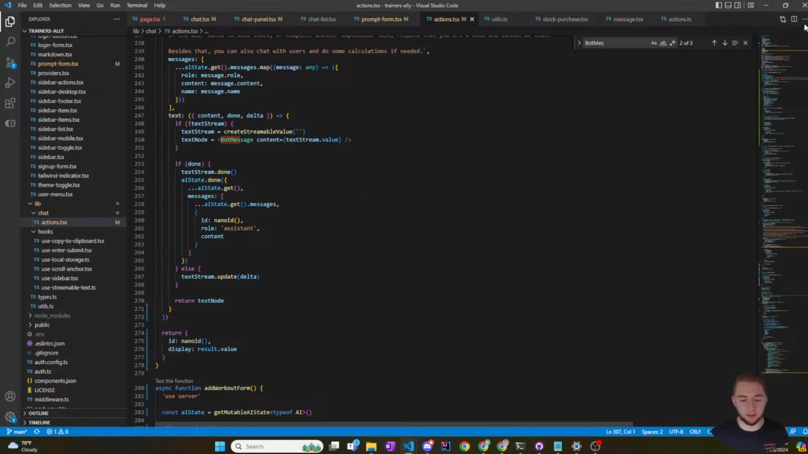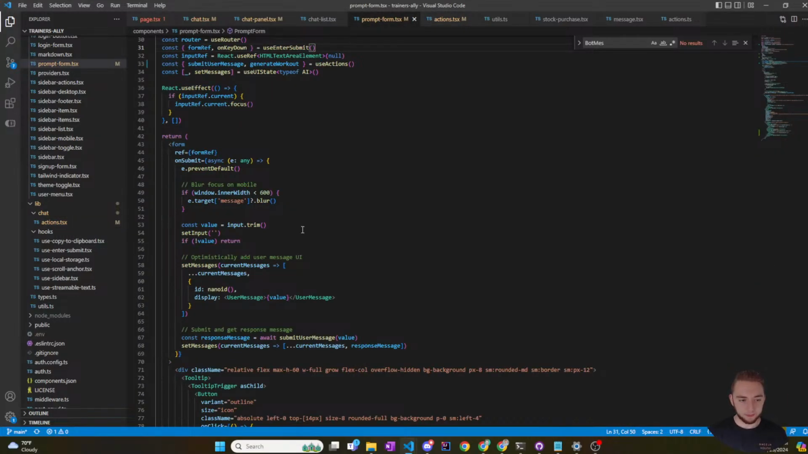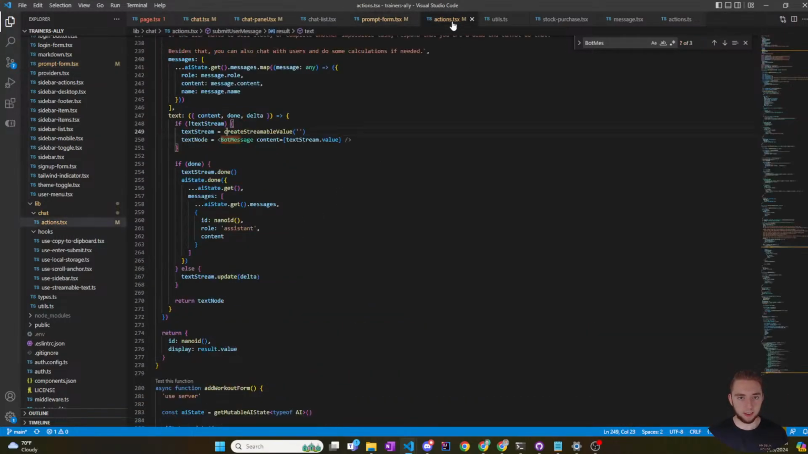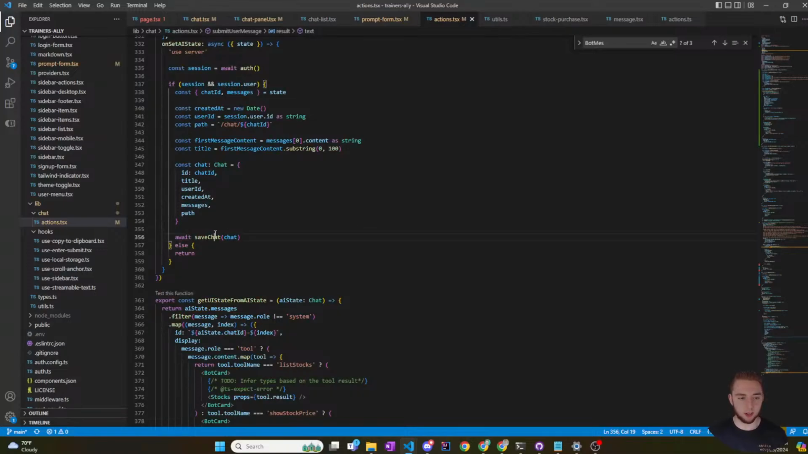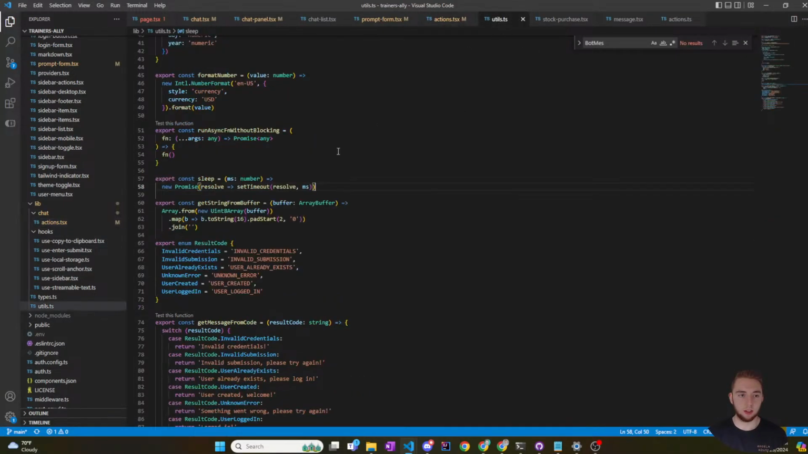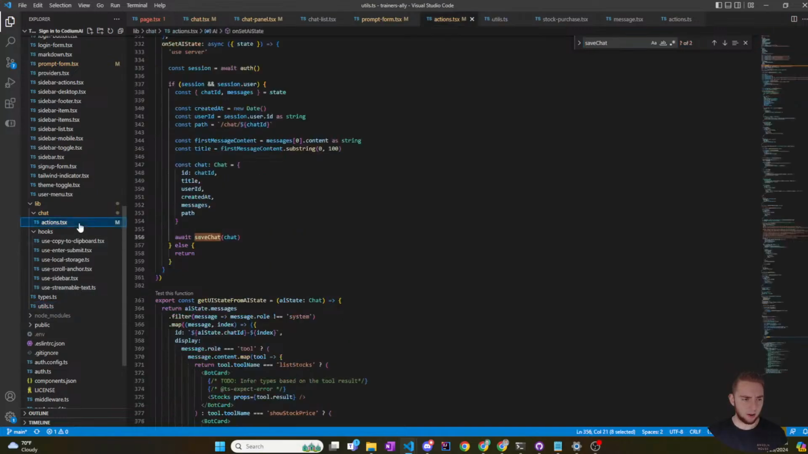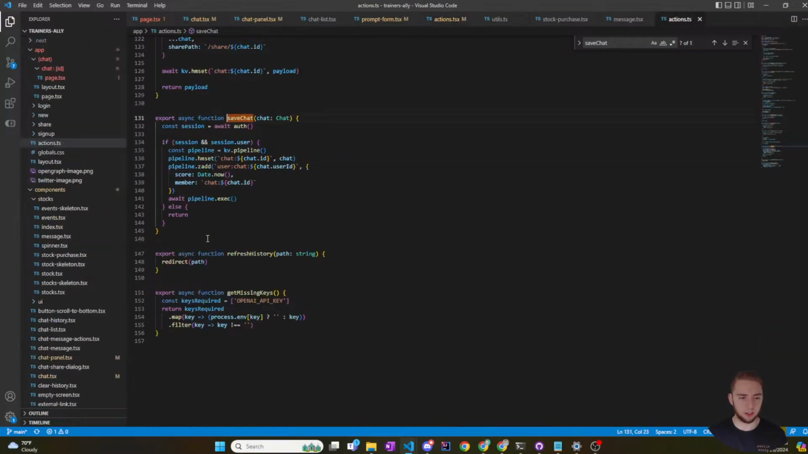Because what I'm trying to figure out now is where that ID is actually created for the chat when I submit a message. Is it save chat? I'm gonna go to utils, save chat. Or no, it's not utils. Where does this come from again? Save chat comes from, oh, app actions. Okay.